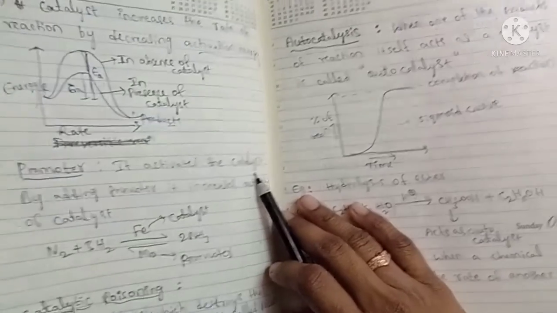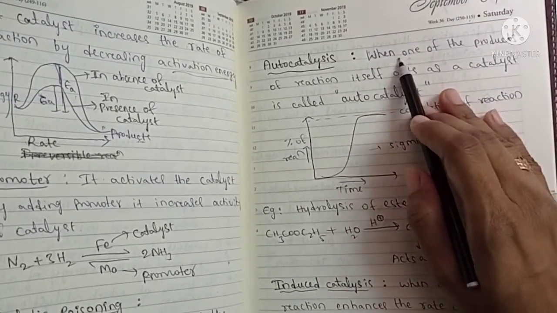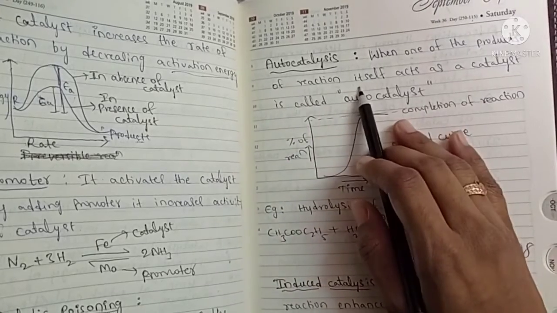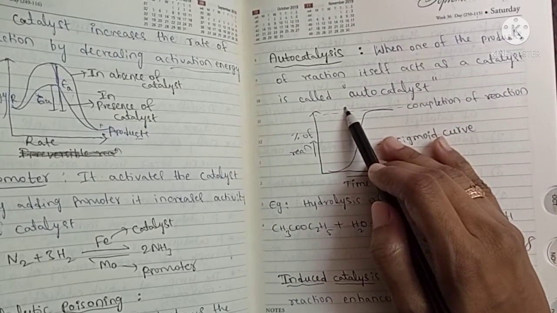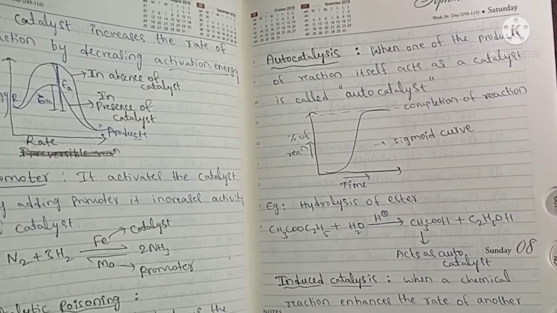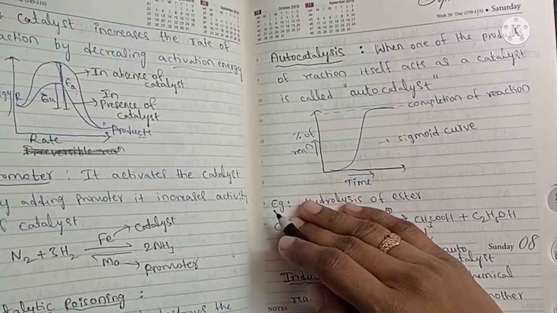So then autocatalysis. So when one of the products of reaction itself acts as a catalyst, it is called autocatalyst. So no need to add another substance to increase the rate of reaction.